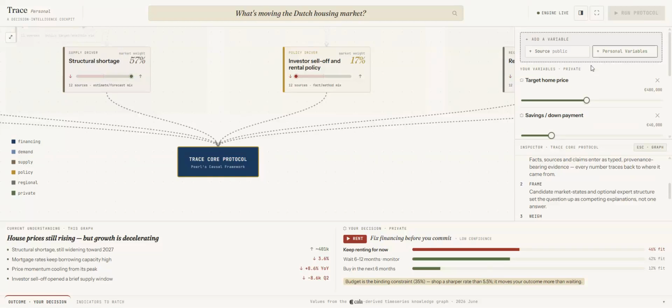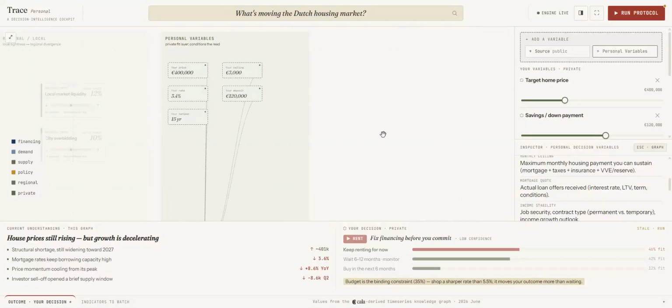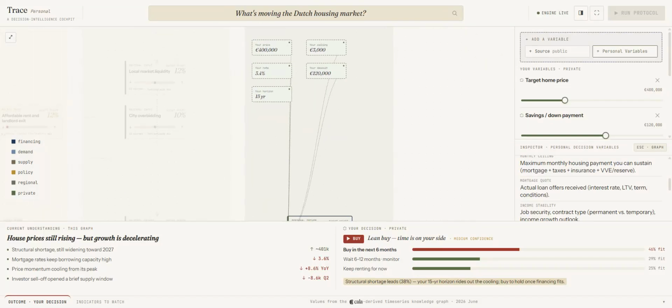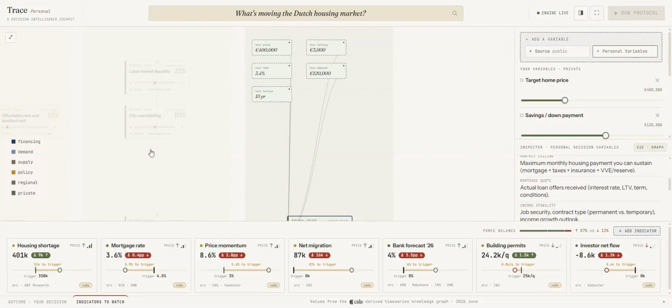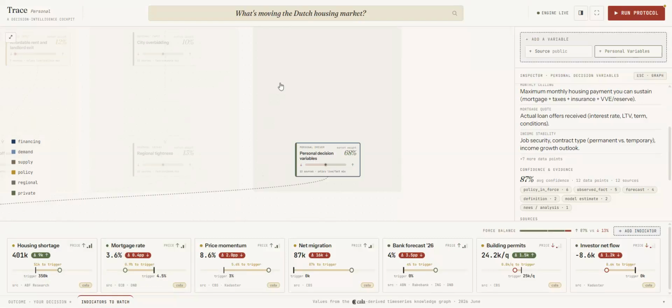And for example, now if I'm under a different profile, let's say I become this patient long term holder, I plug that into the graph again, and then I will run the protocol again. And then based on that deterministic output, it's going to suggest, okay, then I actually should buy. So basically, one part is this collaborative graph. The other part is all the variables that you can input, especially your personal variables. And then there are these indicators to watch for you to understand what's actually moving this topic.